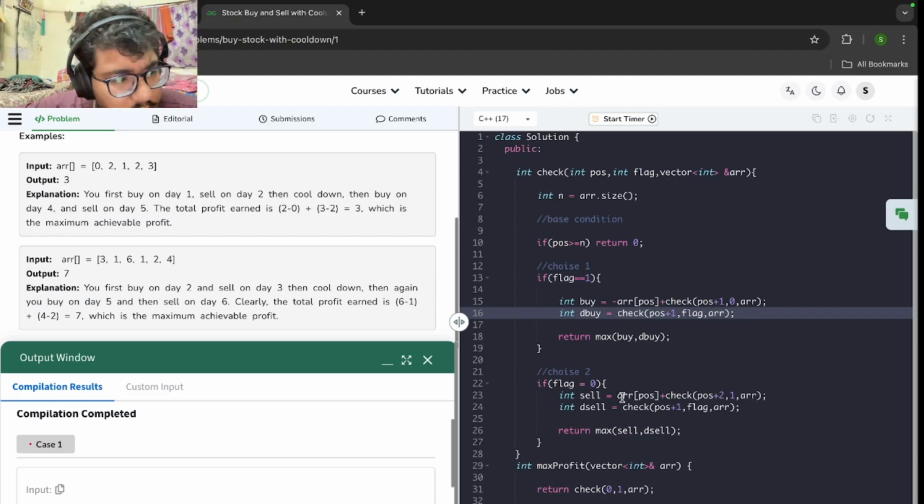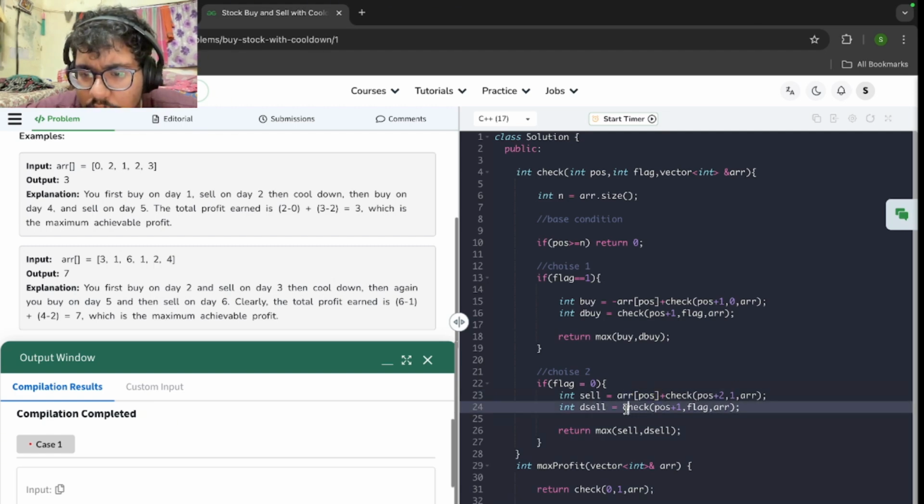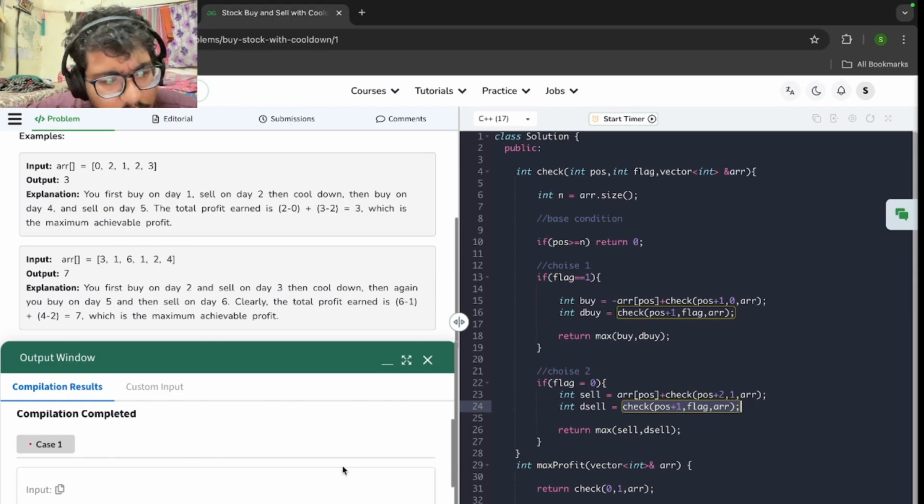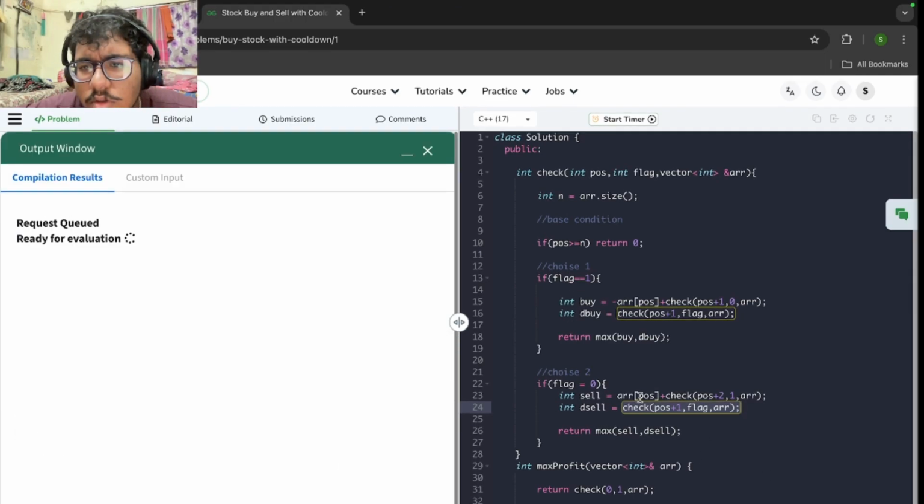Else I'm going to sell. That means I'm going to profit of array of position, and I'm going to check of position plus 1 again, and array. If I do not sell, then it will be check of position plus 1, flag and array. Sell and desell. So I cannot currently find what is the problem with this code.